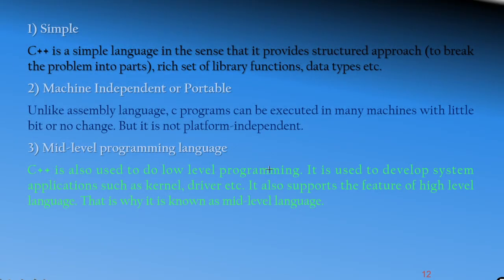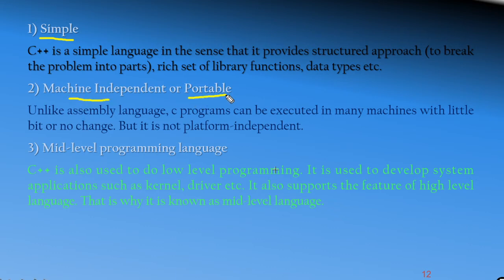Simple. C++ is a simple language in the sense it provides a structured approach. That is, we can break the program into parts, and it has a rich set of library functions, data types, etc. So we call C++ a simple language, and it is machine independent or portable.